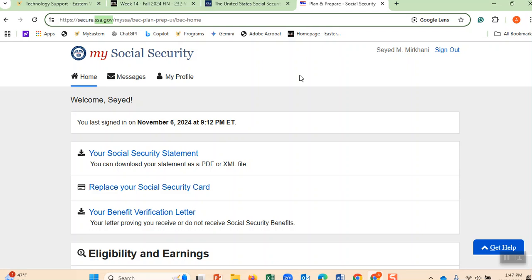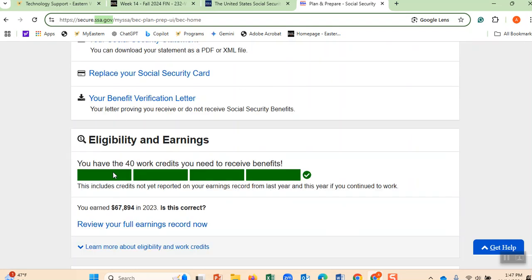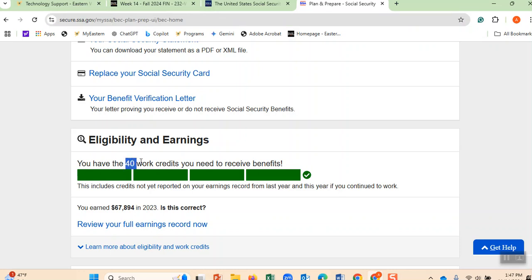When you go to your Social Security website, if you see these lines are all green, do you see I have 4 greens here, which some of the students had asked questions about, for the quarters that they have to work, which means if you see all 4 of them green, that means if you get to the age of 62, you are eligible to receive Social Security.